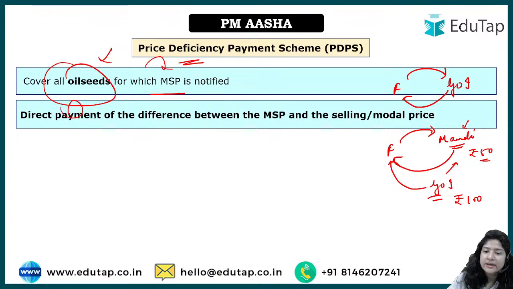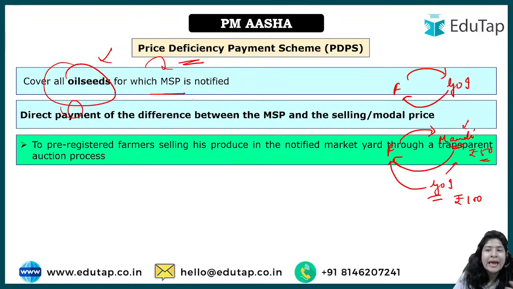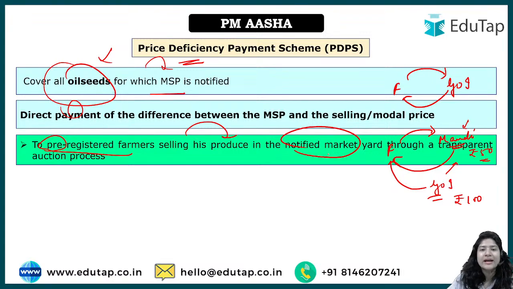Direct payment will be done to the account of the farmers, ठीक है. And you have to keep in mind that for all the schemes the farmers have to pre-register themselves, right, so that if they are doing any transaction, the government is aware of that, and only the transparent ones, ठीक है. So direct payment होगी of course, but to the ones who are pre-registered, the farmer selling his produce only in the notified market. They can't just sell anywhere.